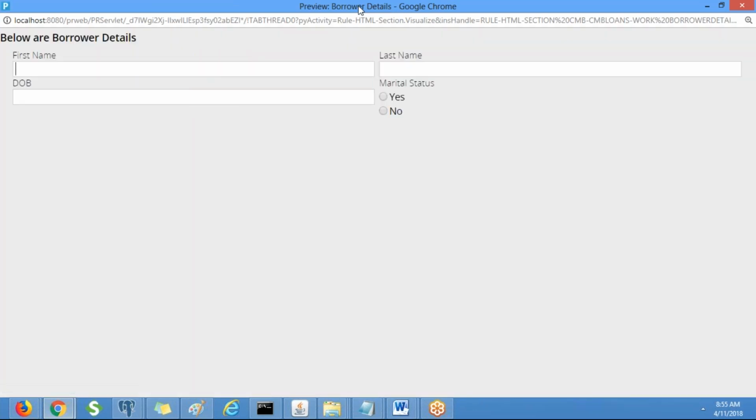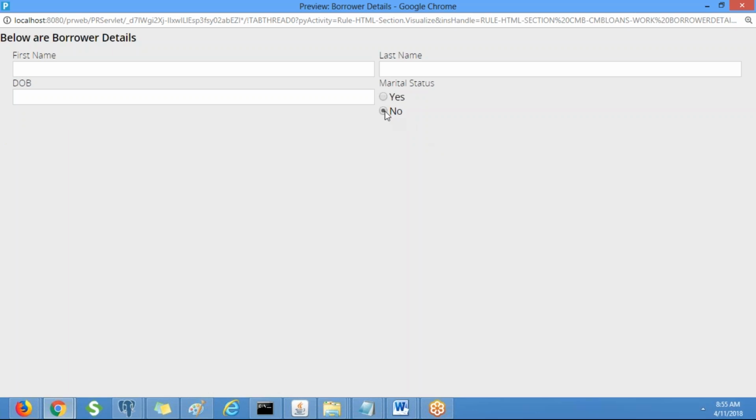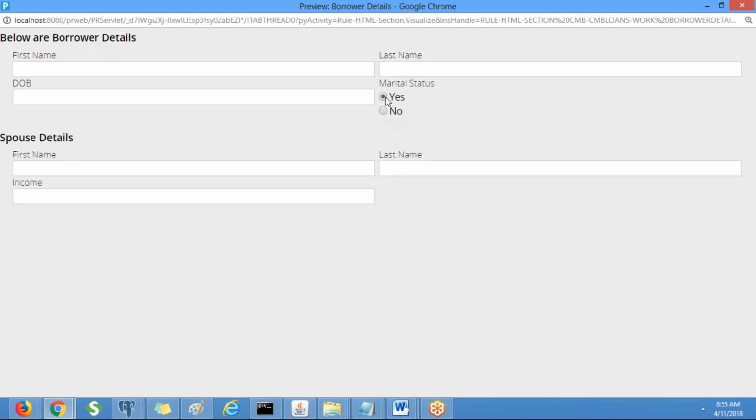Is it displaying currently? We don't know whether the borrower is married or not. Yes, I am married. So it's displaying, right? No, I am not married. Yes. Okay. So whenever we select yes, then only the spouse details layout will be displayed. So this is called a conditional layout.